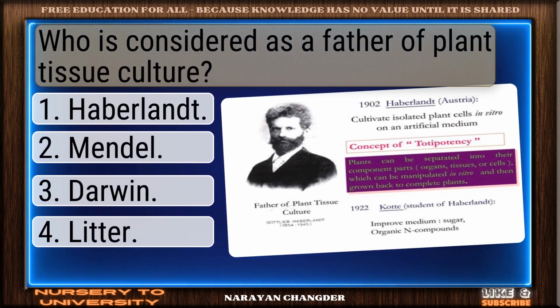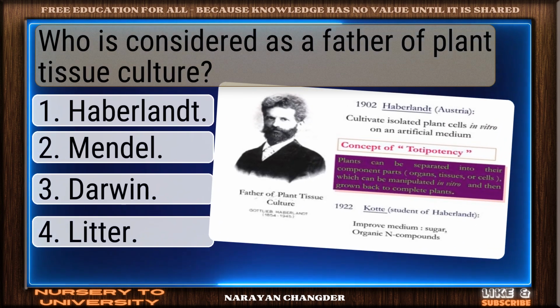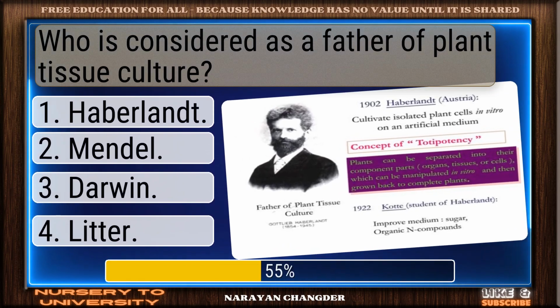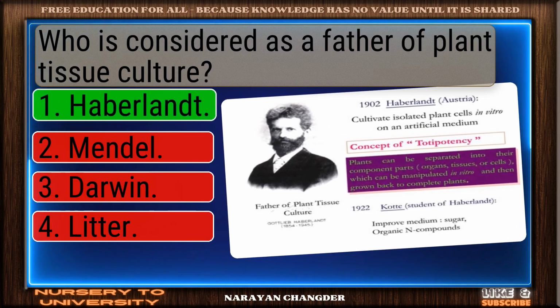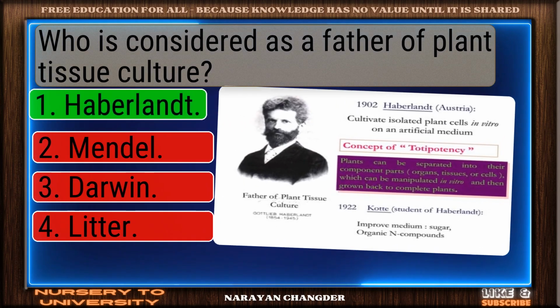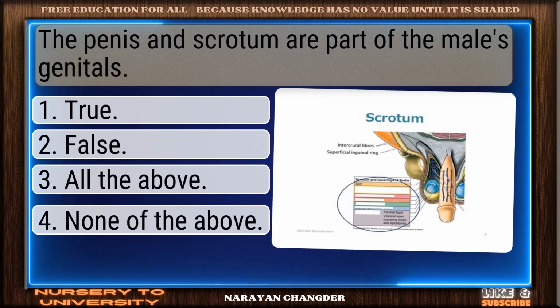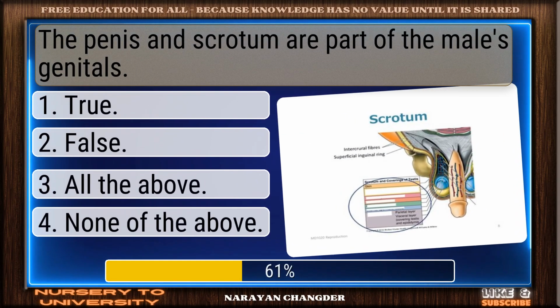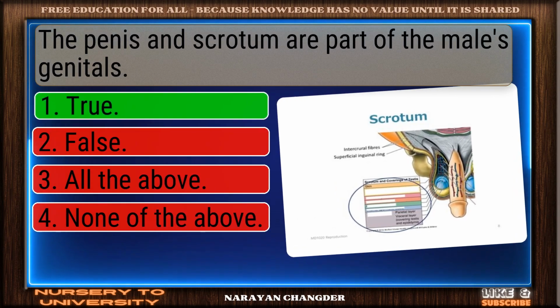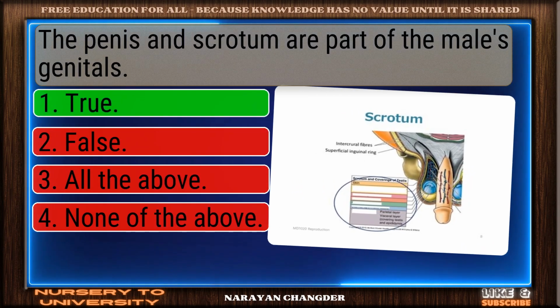Who is considered as a father of plant tissue culture? Clear logic. Your choice Haberlandt is sound. The penis and scrotum are part of the male's genitals. Correct. True is the right answer.